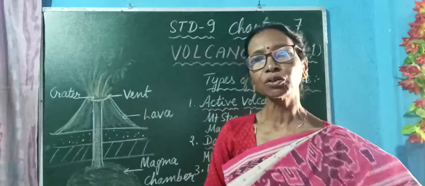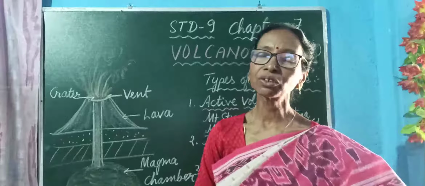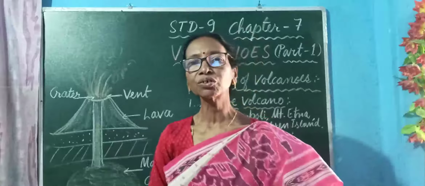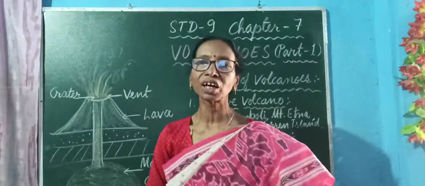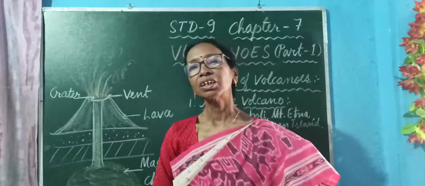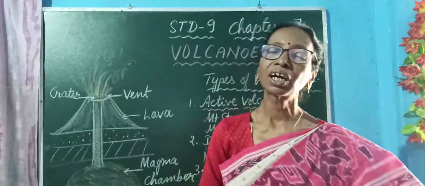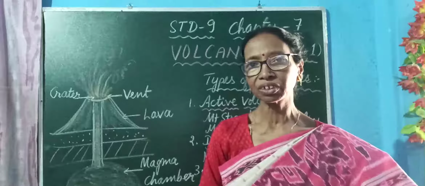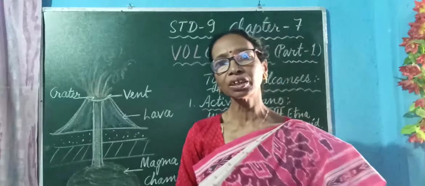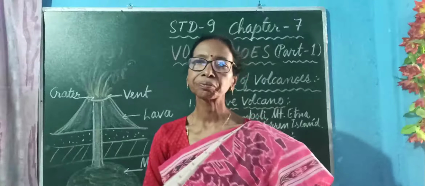What are the main causes? The main causes of the eruption of volcanoes are very high temperature and high pressure below the earth's surface, caused due to the internal forces.